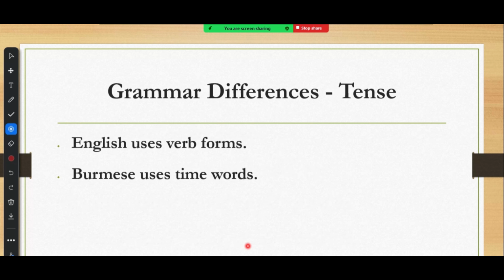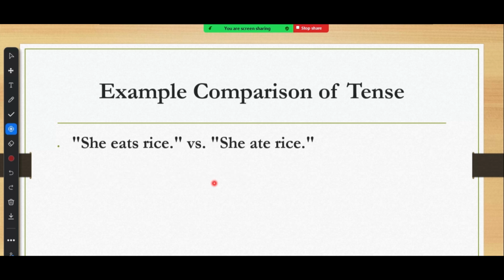Another example is that we have different grammar. We don't have the same grammar. English uses verb forms. Burmese uses time words. And we don't usually change the verbs in the Burmese language. Whether we are talking about the past or the present, we can still use the same verb. Here's the example. In English, they change the verb from eat to ate. So they say she eats rice, but for the past tense, they say she ate rice.